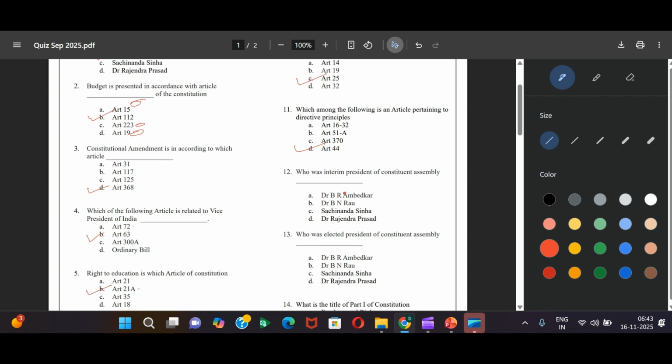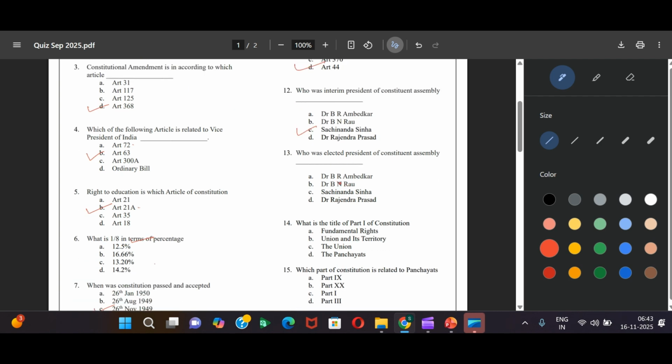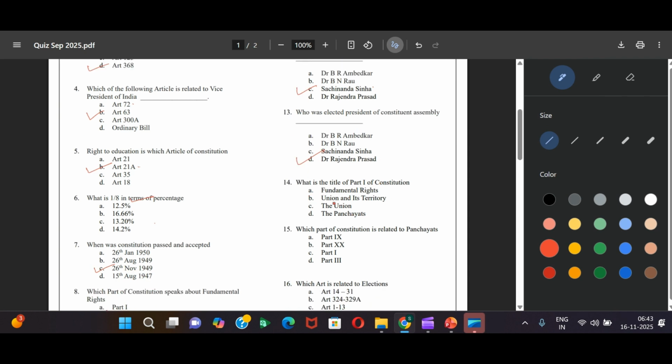Who was the interim president of the Constituent Assembly? It was Dr. Sachidanand Sinha. Who was elected president? It was Dr. Rajendra Prasad. So this is one trick question usually asked. Interim president is someone who was immediately chosen on the basis of seniority. It was Dr. Sachidanand Sinha. But then when the Constituent Assembly conducted an election to select a president, it was Dr. Rajendra Prasad. Part 1 of the Constitution is nothing but the Union and its territory.